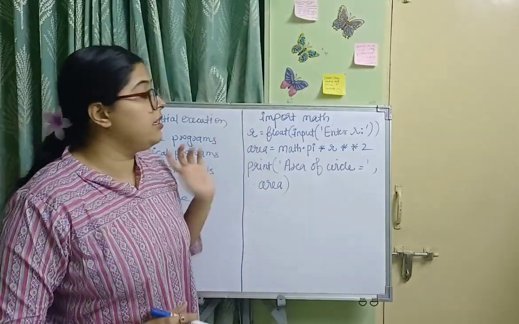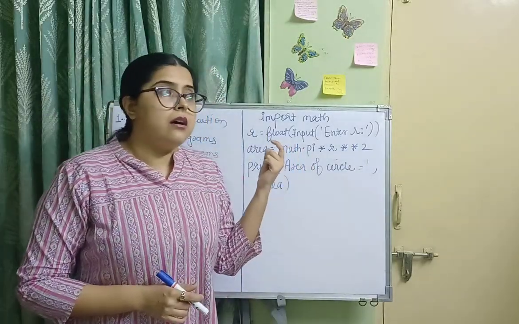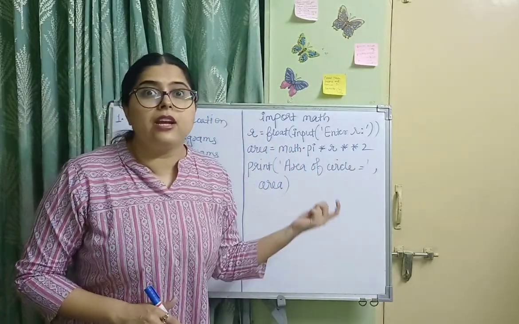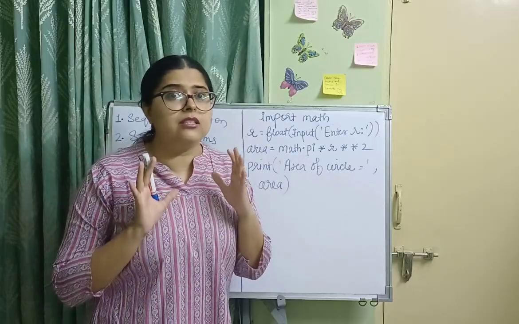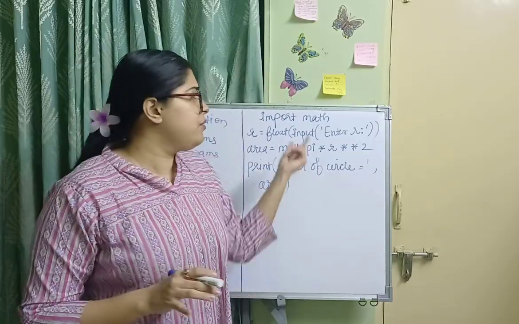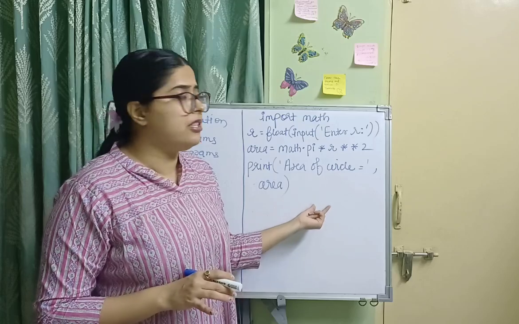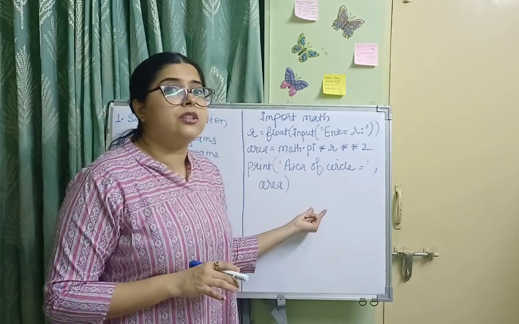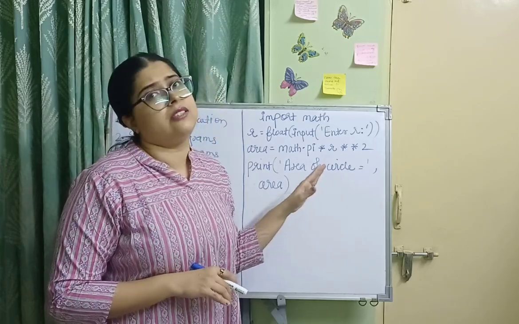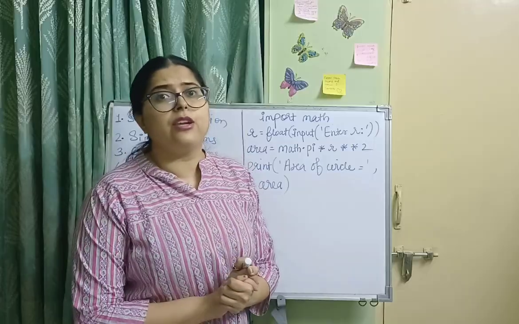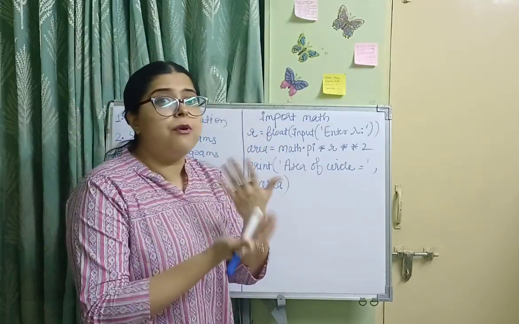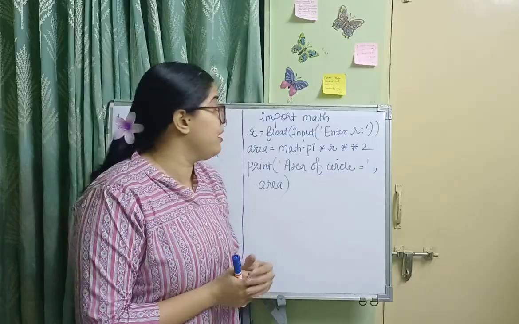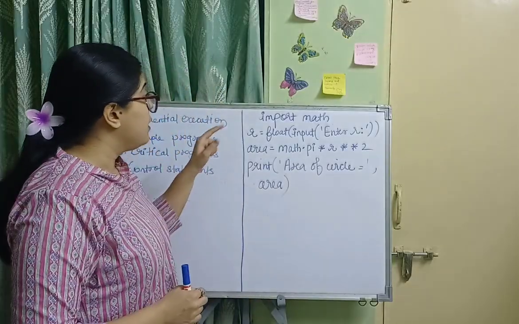Now here see this example. This is the program to calculate the area of a circle. Now this is a very simple program in which we are using sequential statements. This Python program is executed sequentially because our task is simple, that is to calculate the area of a circle. Now the first statement is import math. We are importing the math module from the library. Now next is r.